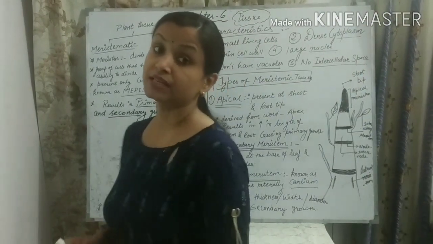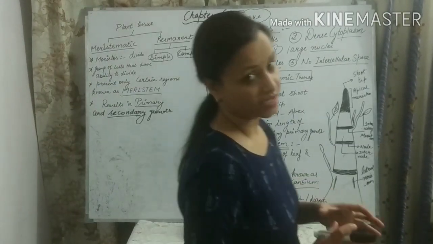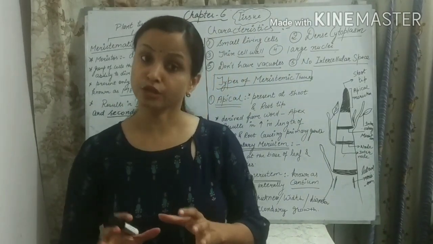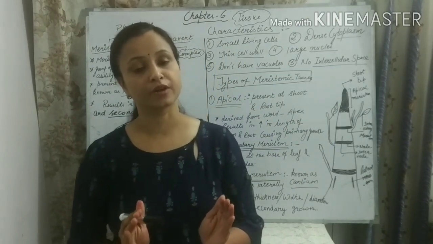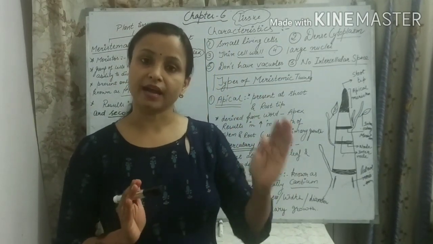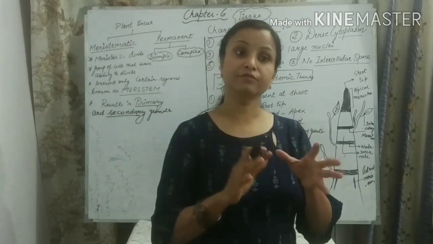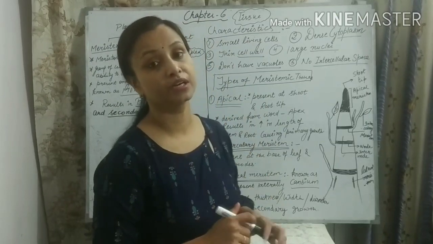As we know, multicellular organisms are all made up of millions of cells, and the groups of cells are divided into different kinds of tissues. These tissues perform a particular type of function and are present at a particular place in the body. So it is known as the division of labor. Division of labor is a very important term, students.